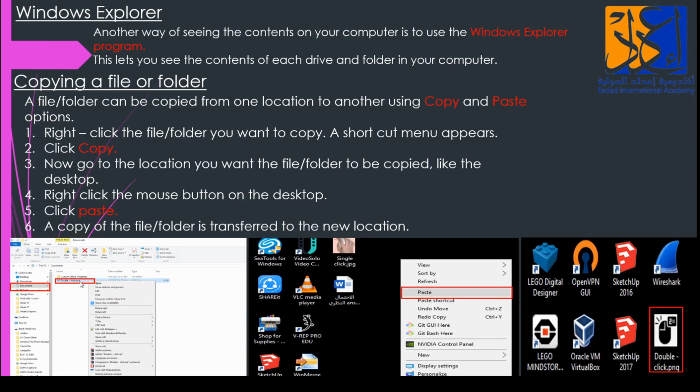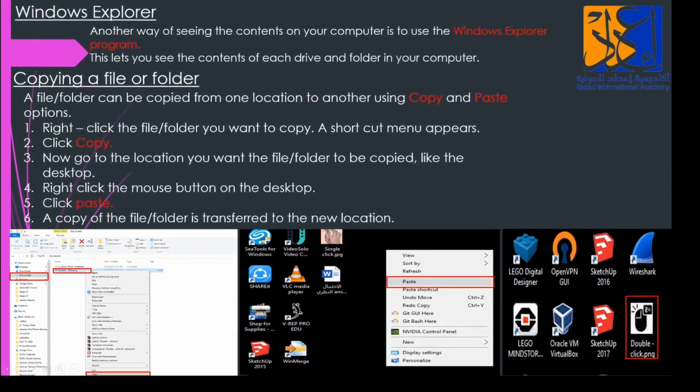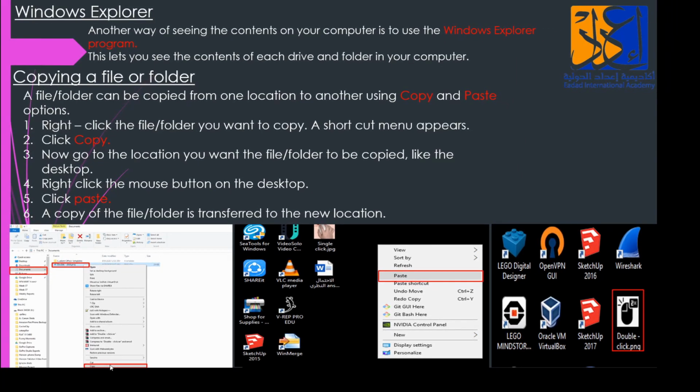If I need to copy this file from here, I'm going to right click and click on copy from my documents. Then I'm going to come on desktop and click on paste. Then you can see that my file is on the desktop. Okay. Next, this is for copying and pasting.